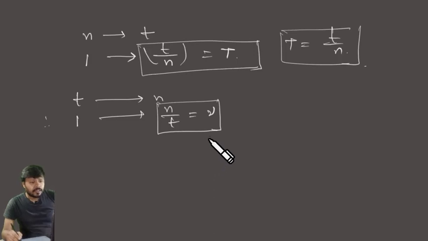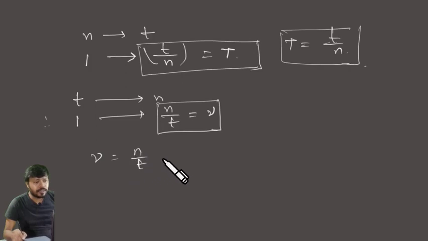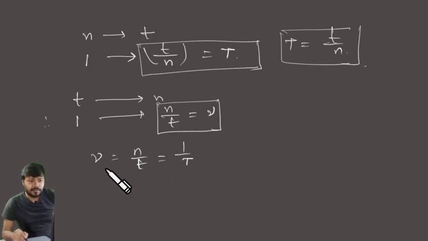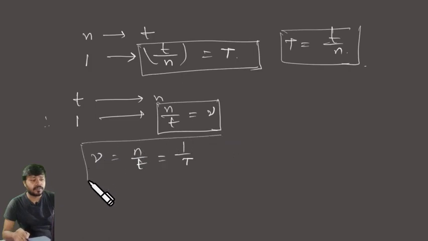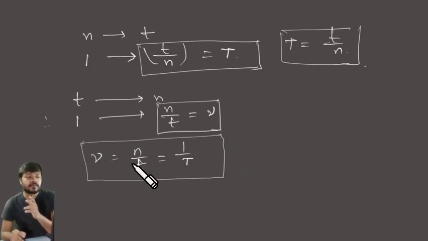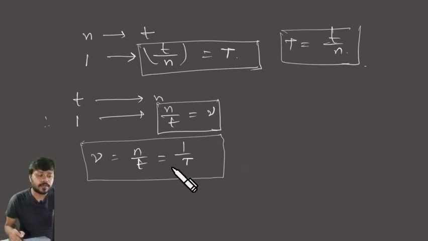From there we can say that nu equals n by t equals 1 by T. That means the frequency is the inverse of the time period of the vibrating particle.